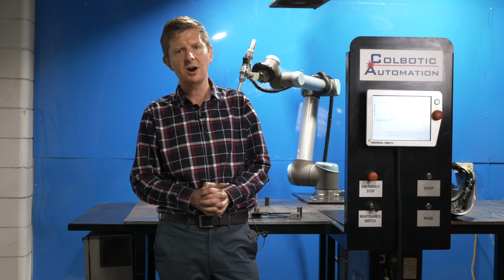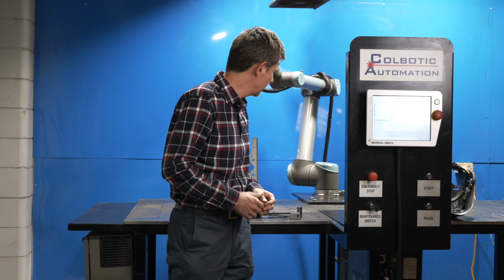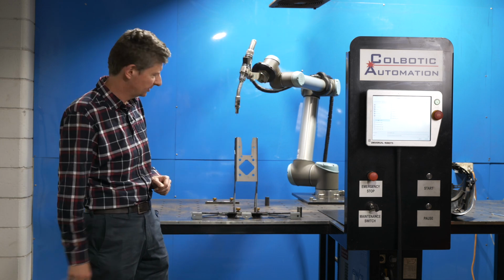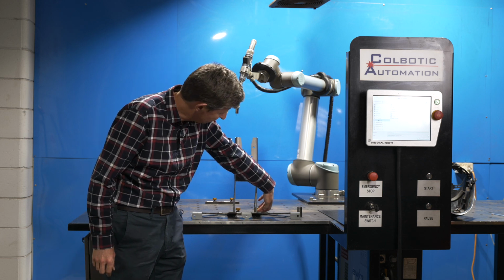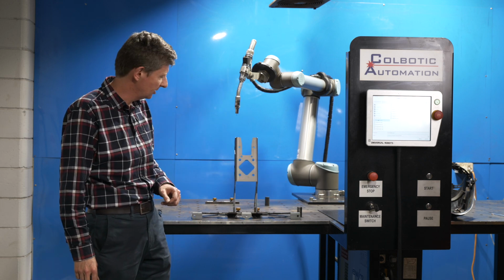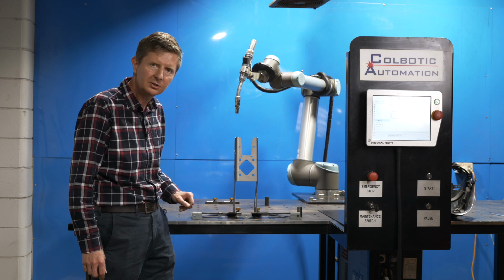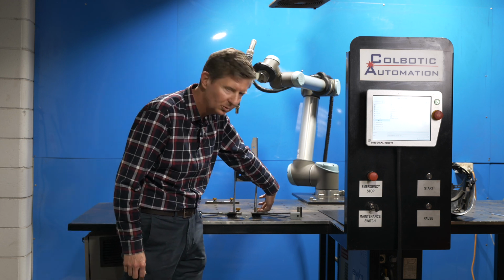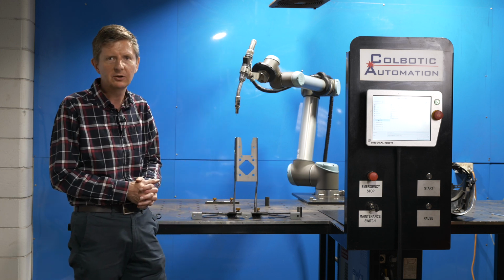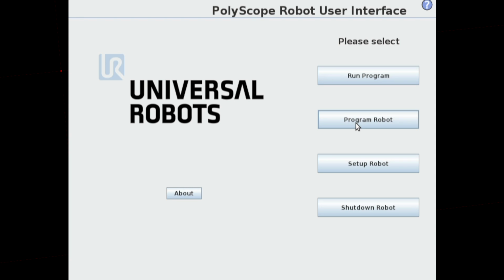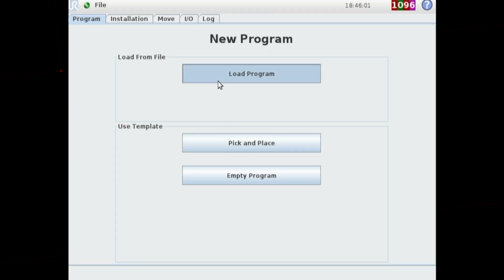In this second video, I will be demonstrating how to weld a very simple part which we see here on the table. It requires 3 welds. First of all, a tack weld on the right hand side there. After doing that, we then weld this left hand side, and then finally we complete the weld back on the original side. Now, to create that weld, we need to first of all load our template up again.